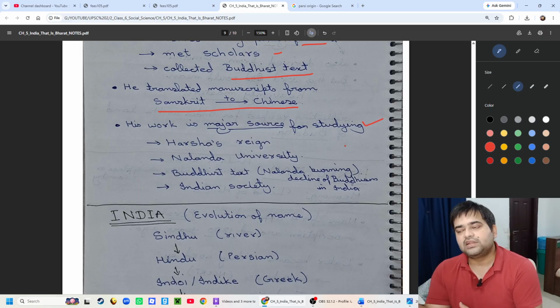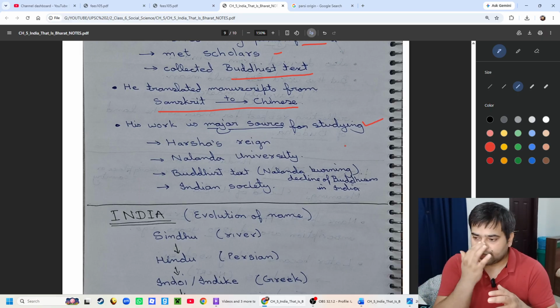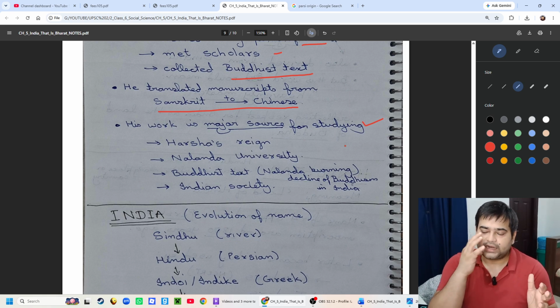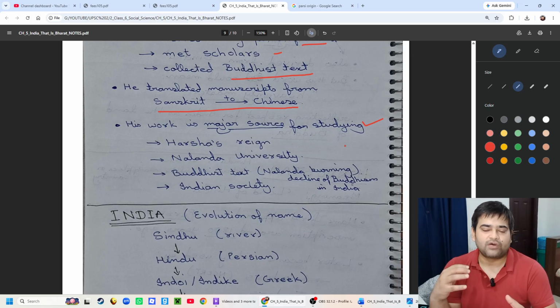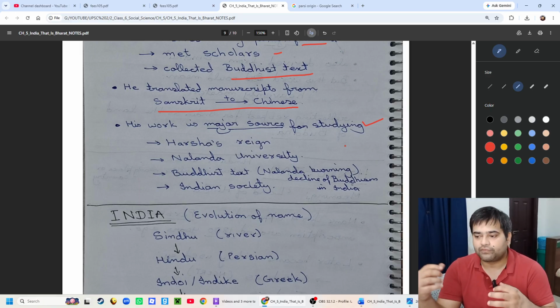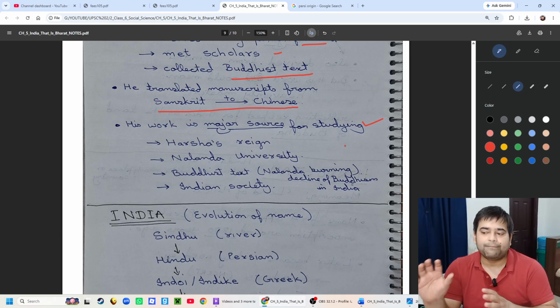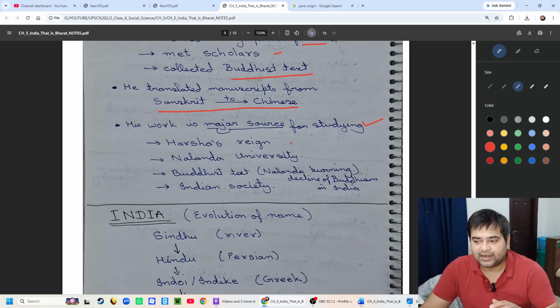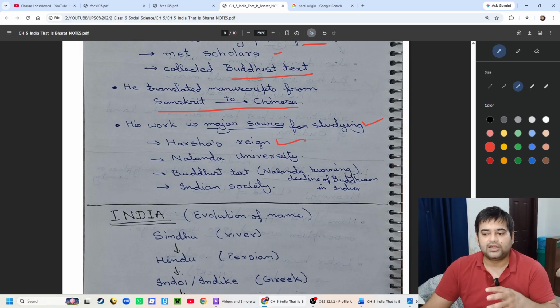So when we study history, we know that in the previous chapter we studied the sources of history. One of the sources of history were the travel logs of the travelers who visited India during that specific period of time. So Huansang's work is a major source for studying the Harsha reign, because he was there during King Harsha's time.